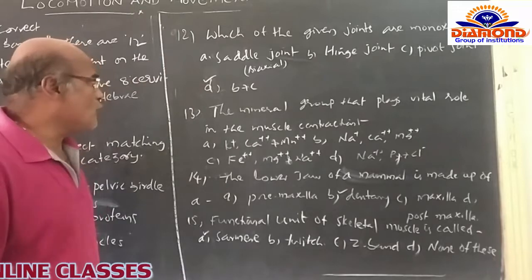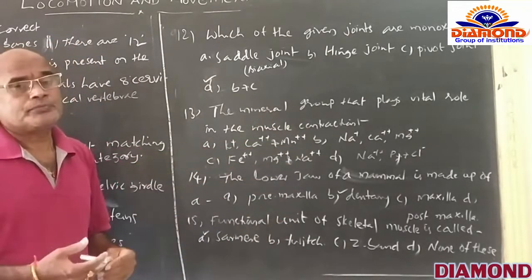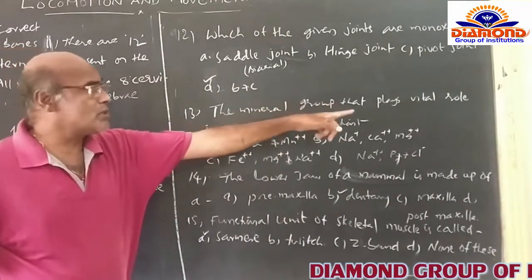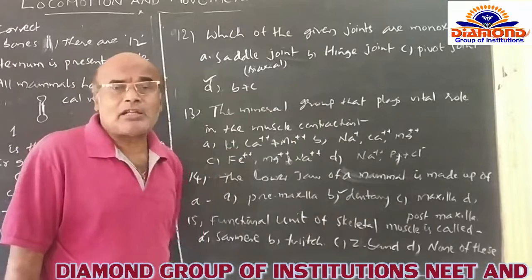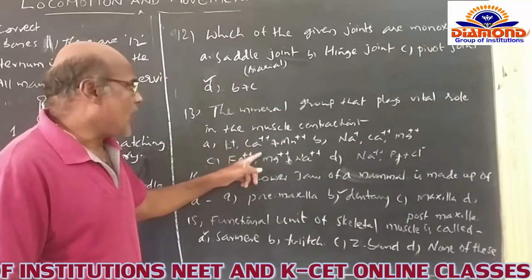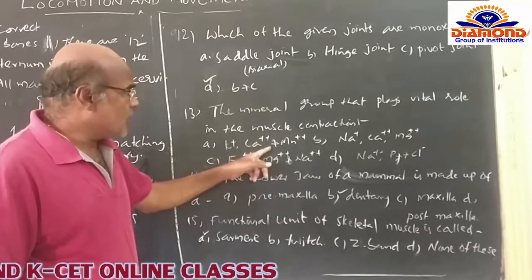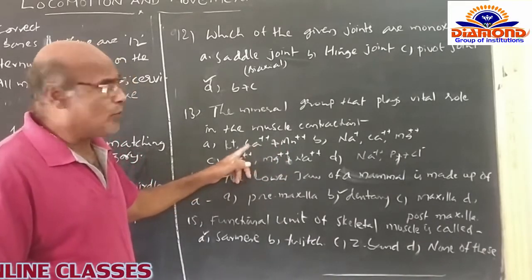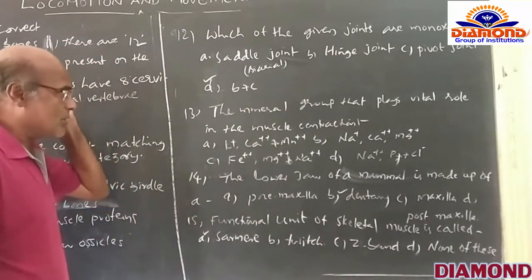And after that we go for the other question, the mineral group. The mineral group that plays a vital role in muscle contraction. So the options are given: A option, potassium, calcium and manganese. So these are three of the minerals. Calcium is helpful, but potassium and manganese are not helpful in the contraction of the muscle itself.